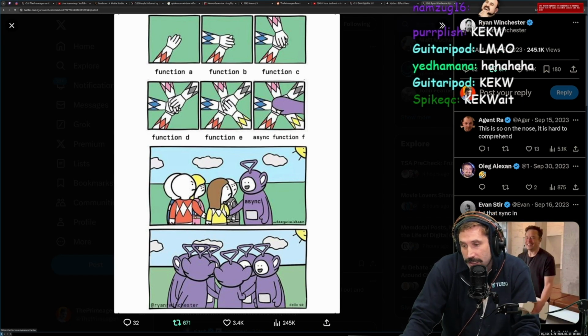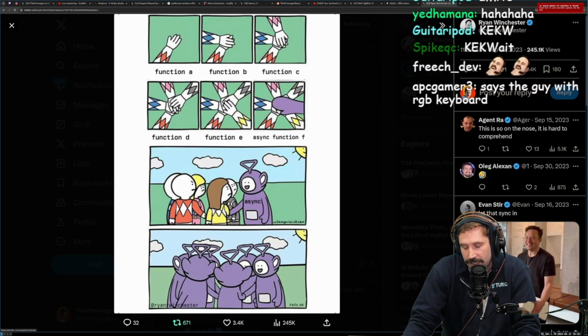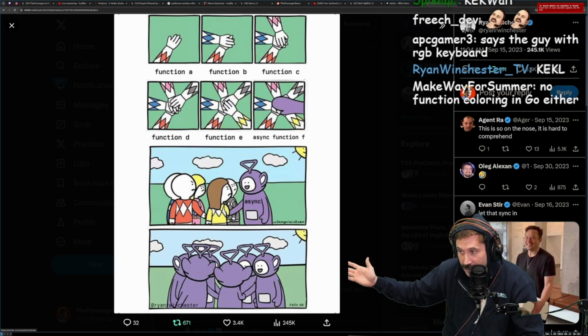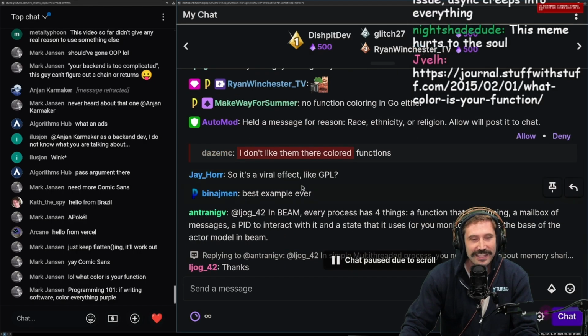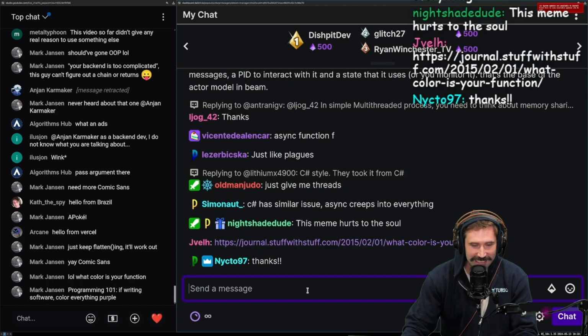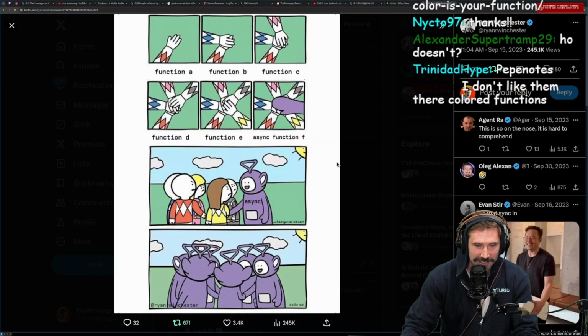And so when one becomes async, they all become async. That's why I said structs have coloring in Rust. When one has a lifetime, all the functions that have it now need lifetimes out of them. I don't even remember enabling automod. But now look, even automod's like, I don't know what you're doing out there.